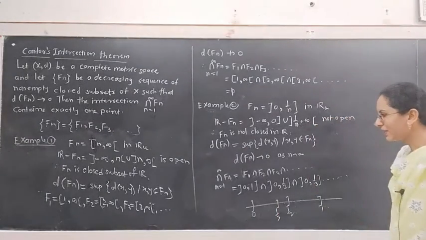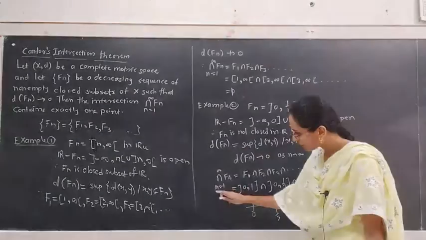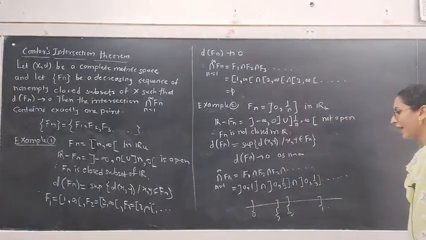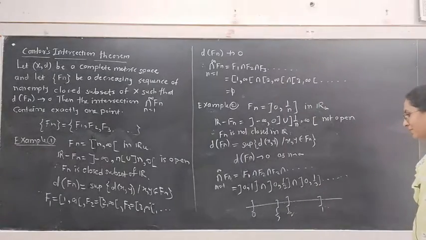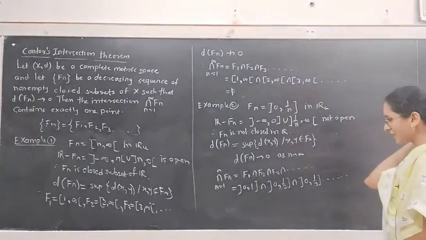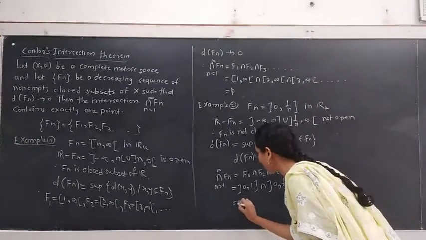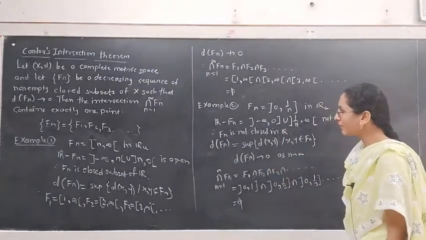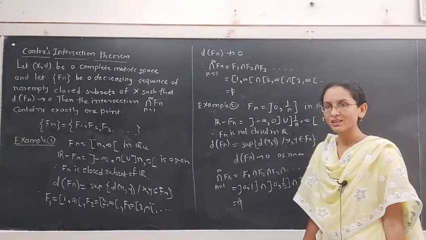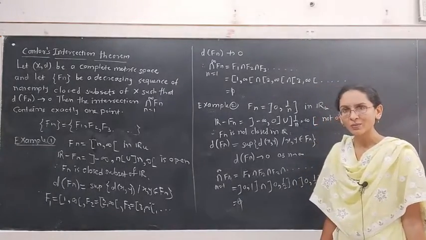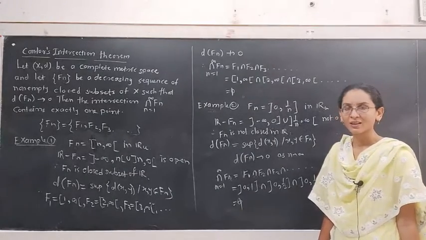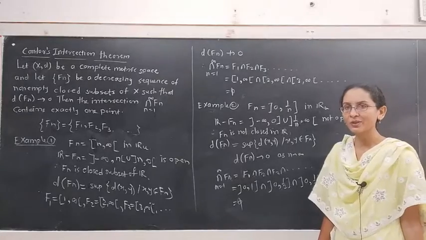As n tends to infinity, the intersection from n equal to 1 to infinity of Fn gives an empty set. We can observe that this intersection is empty, equal to phi. Again, if we have a sequence of subsets in a metric space, that is a complete metric space, that is a decreasing sequence, but the sets need not be closed.